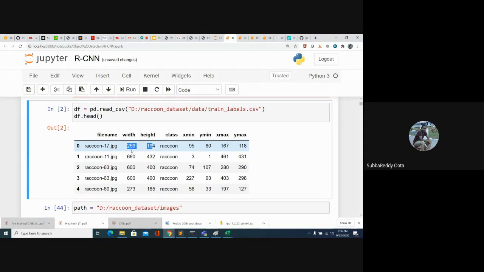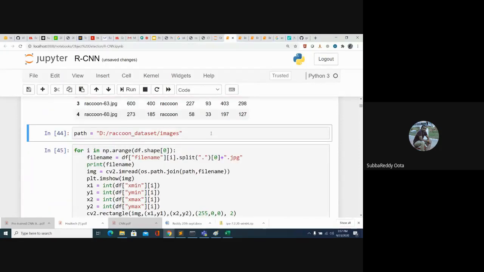So in case of object detection, we have the image ID, image width and height, and what are all the classes present in the image. And for each class, we'll get coordinates. So we'll get 4 coordinates, which are nothing but x1, y1, x2, y2. Okay, and yeah, this is the folder containing my images.